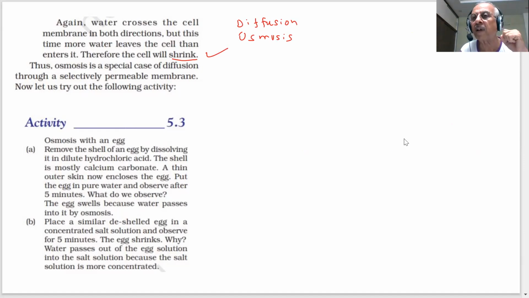But in osmosis, what happened? A selectively permeable membrane is there, and water molecules are flowing from higher concentration of water to lower concentration of water. That is called osmosis. So two processes are taking place, very important. And in osmosis, we have discussed three cases: hypertonic solutions, hypotonic solutions, isotonic solutions.